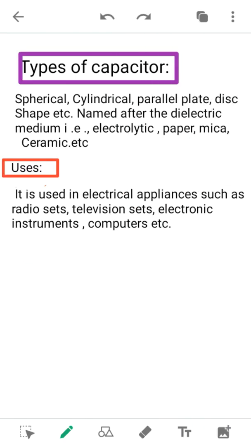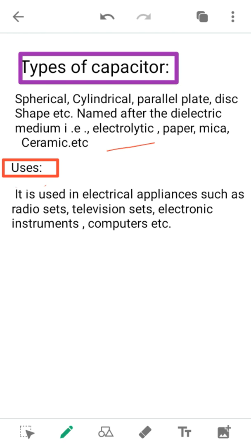Let us see what the types of capacitor are. There are spherical, cylindrical, parallel plate, disc shaped types, etc. And they are named after the dielectric medium, that is, it may be an electrolyte or a solution, or it may be paper, mica, ceramic, etc.